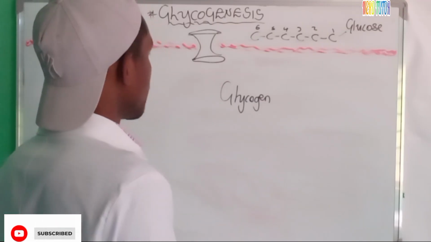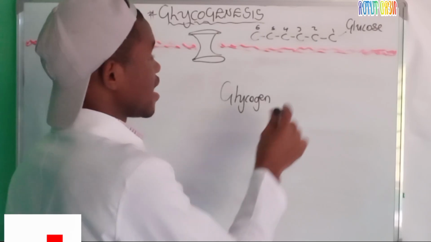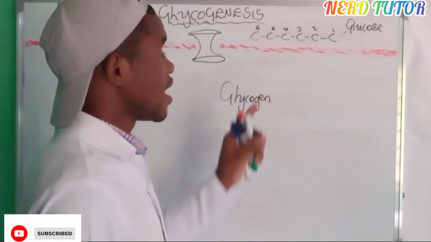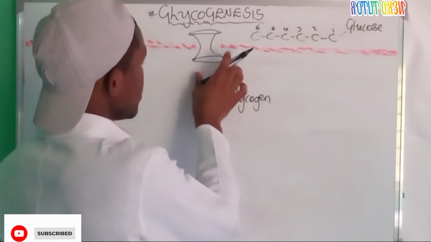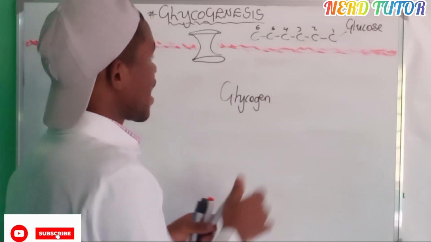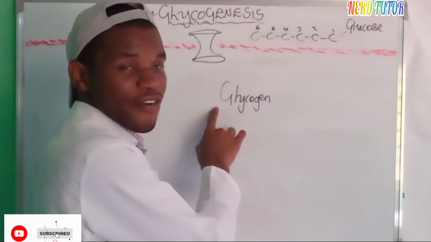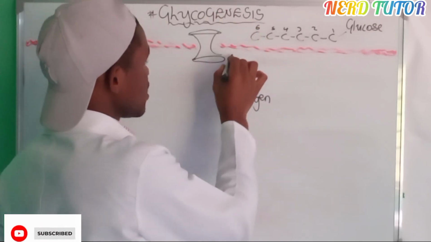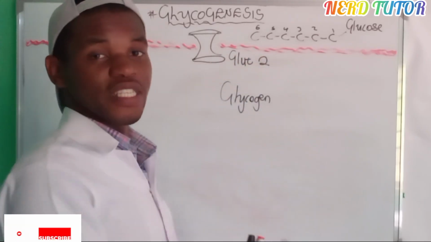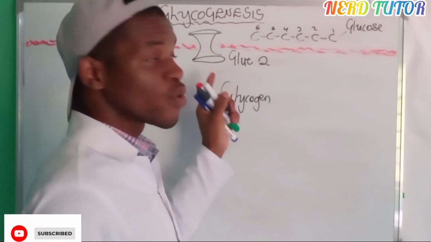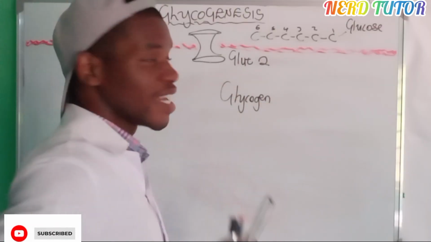Okay, so here, this cell that we're able to see is a liver cell. Now in the liver cell, we have some channels or glucose transporters that are responsible for transporting glucose inside the liver cell. We call this glucose transporter 2. If it was in the muscles, then it would have been glucose transporter 4.